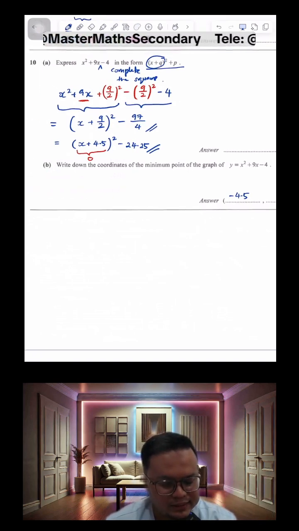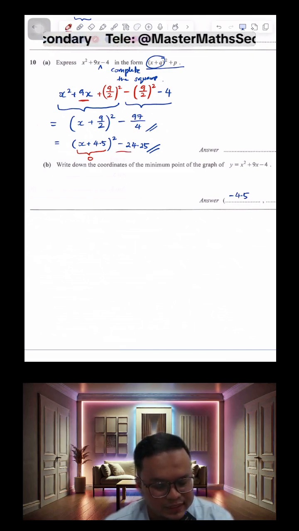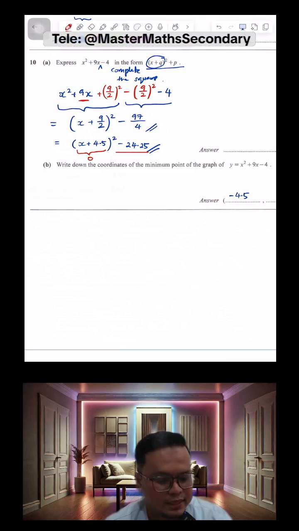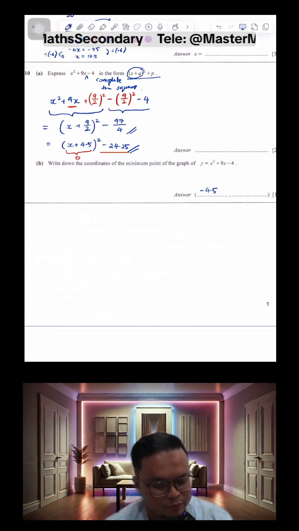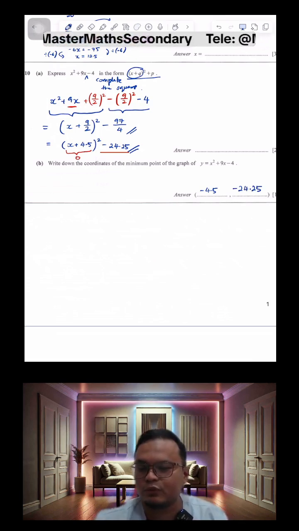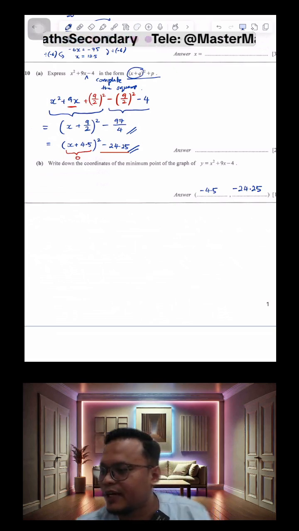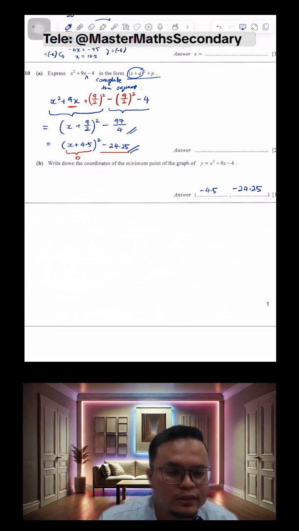And when the red part is 0, you're left with just negative 24.25, so that would be the y coordinate of your minimum point. That's how we arrive at negative 4.5 and negative 24.25 for the corresponding y value.